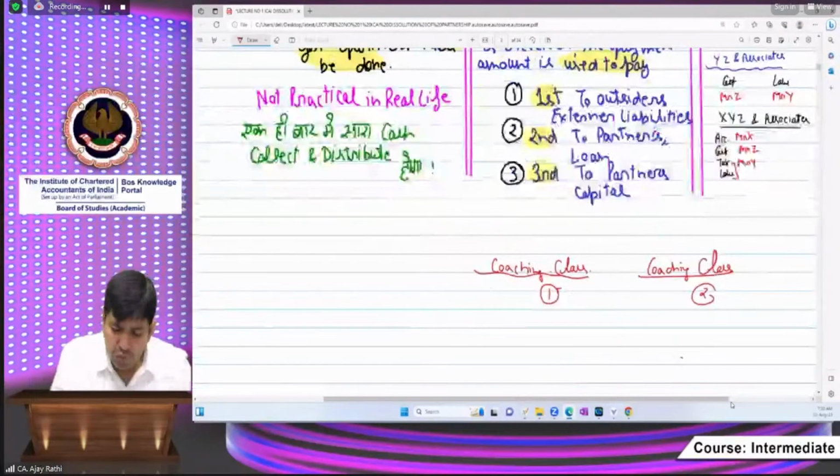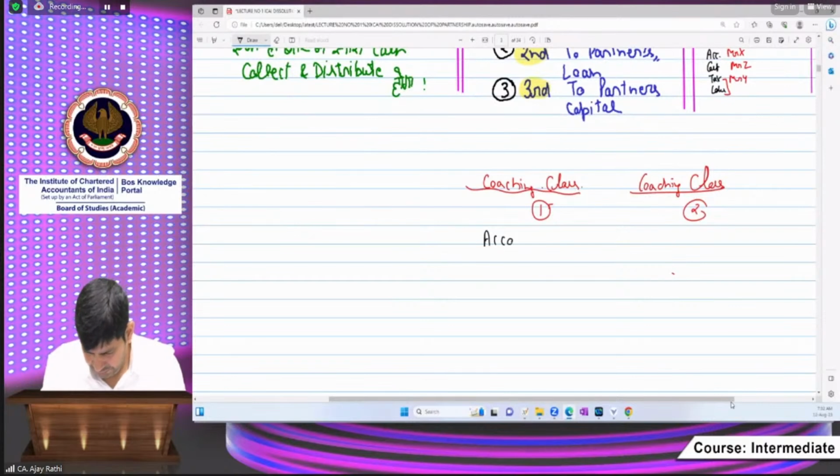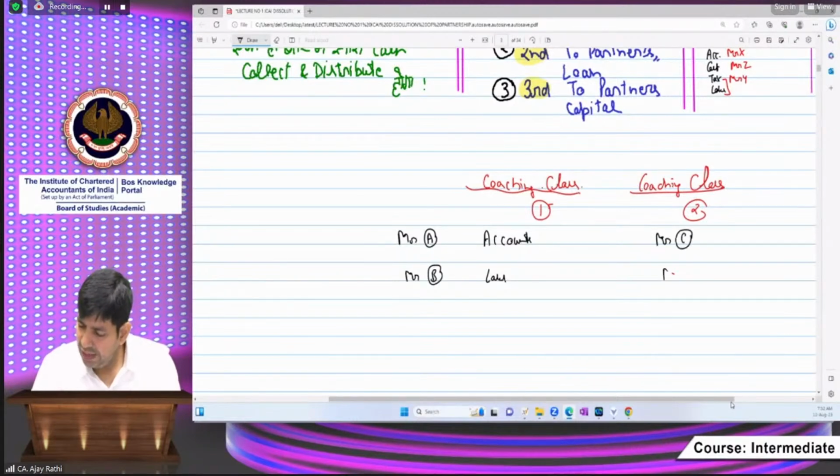Someone is teaching in coaching class 1, and he is teaching accounts here and law here. There are two persons, Mr. A is teaching accounts and Mr. B is teaching law. Another two persons are there in the other coaching center, Mr. C and Mr. D. One is teaching tax and another one is teaching cost FM.